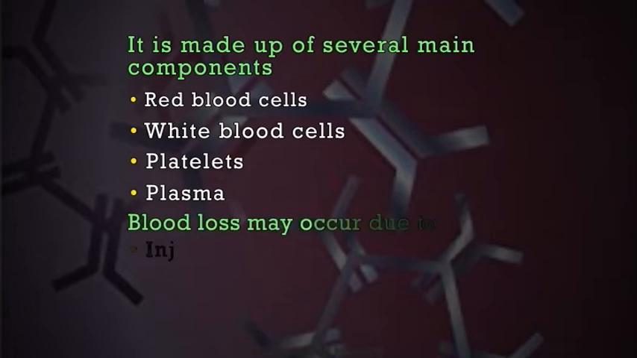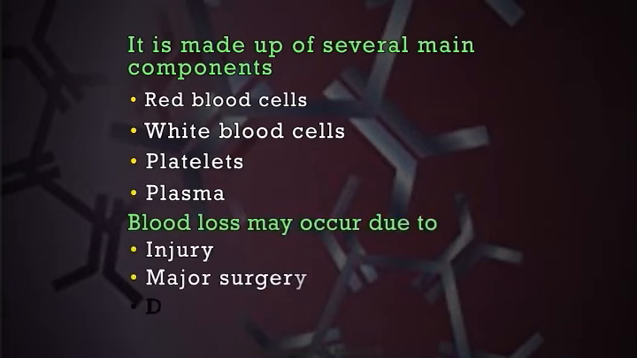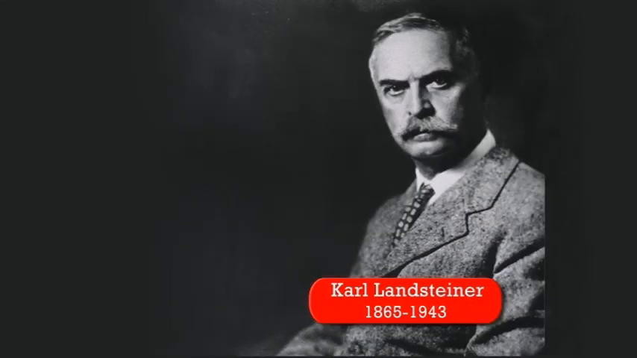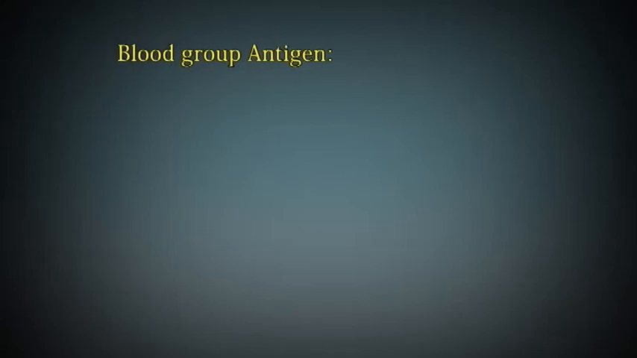Blood loss may occur due to injury, major surgery, or diseases that destroy red blood cells or platelets. So in order to compensate blood loss, blood transfusion plays an important role for our survival. Experiments with blood transfusion have been carried out for hundreds of years. Many patients have died, and it was not until 1900, when Austrian scientist Karl Landsteiner discovered human blood groups, that blood transfusion became safer.